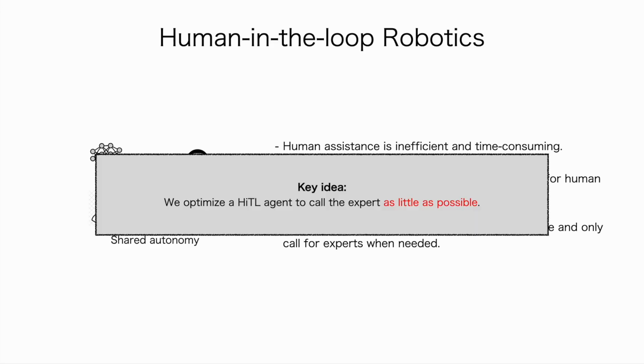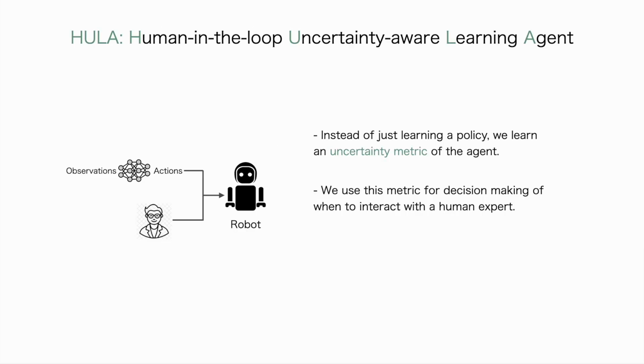In this work, we explore the feasibility of using reinforcement learning to optimize the use of a human agent. The key idea of our work is we want to optimize a human-in-the-loop agent to call the expert as little as possible. We present HULA for human-in-the-loop uncertainty-aware learning agent. In our framework, the robot decides when to call the operator for assistance. Specifically, we propose to use uncertainty as metric to make this decision.